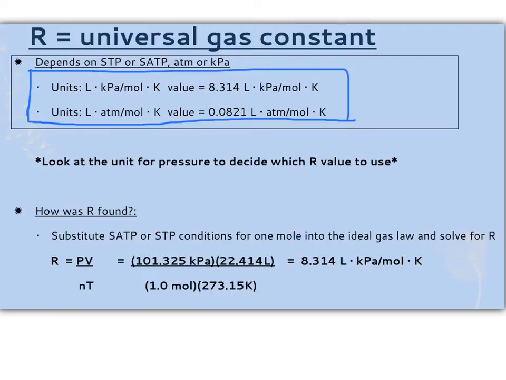The second value, 0.0821, liters times atm per mole Kelvin, is the value you're going to use when you're using atm. So you're always going to look at the pressure unit that you're using, and then use the appropriate R value. R was found, as you can see at the bottom, by subbing SATP and STP conditions into the pervnert gas law.